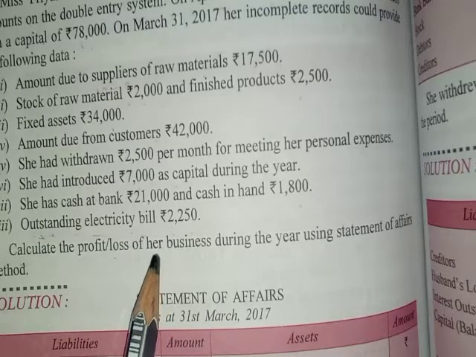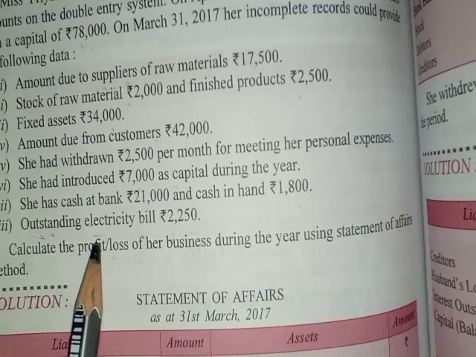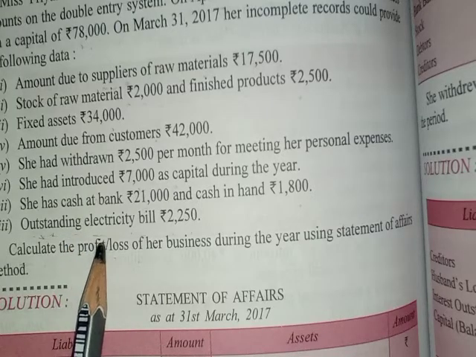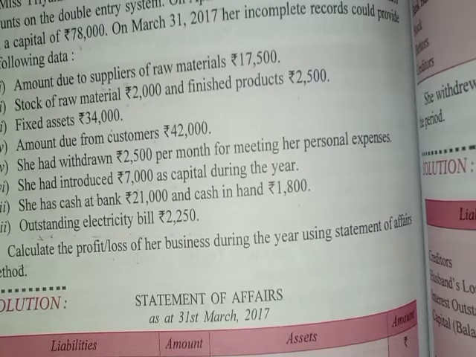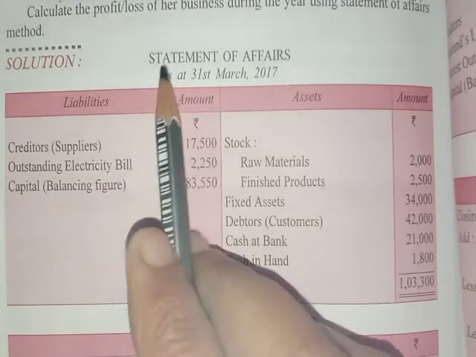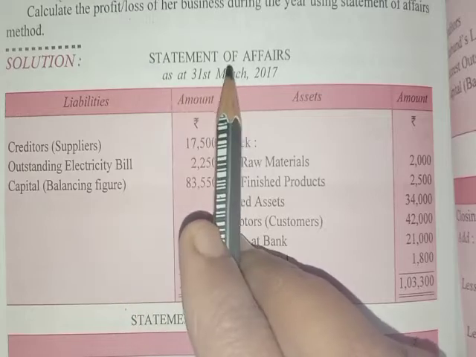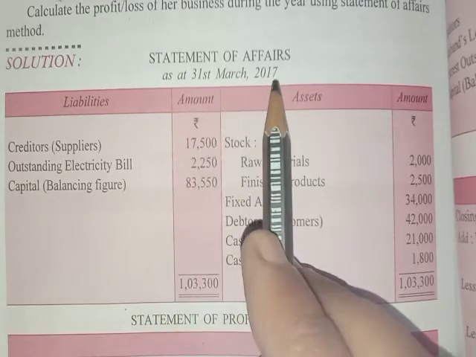First of all, you see in this question it has been given that the opening capital is there, but the capital at the end has not been given. So first of all, we will prepare a statement of affair. First, write on the top: statement of affair as at 31st March 2017.